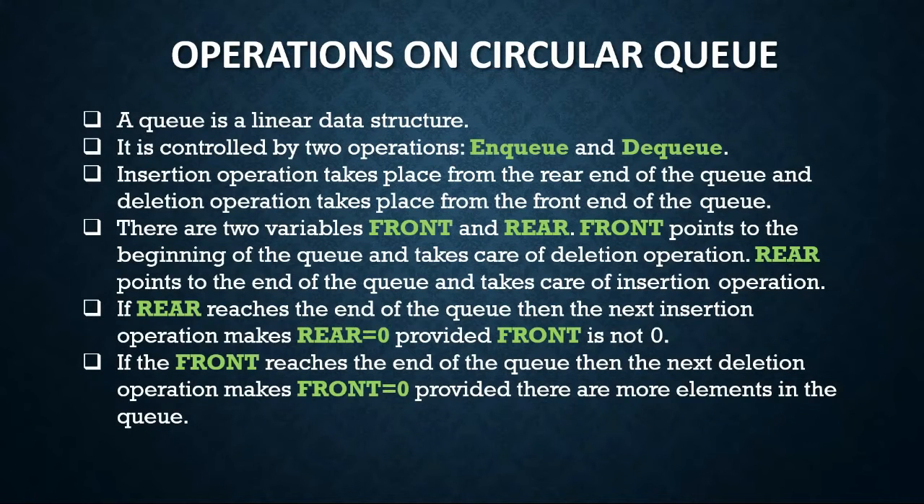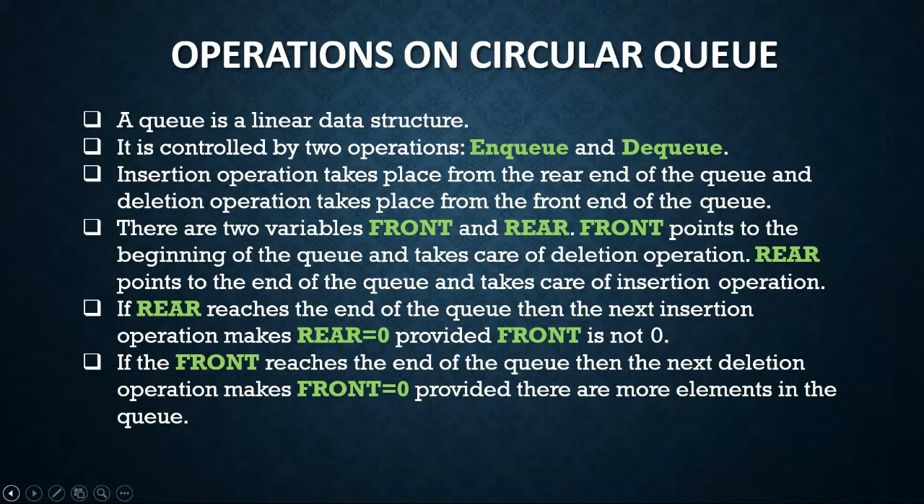Operation on circular queue. A queue is a linear data structure. It is controlled by two operations, enqueue and dequeue. Insertion takes place from the rear end of the queue, and deletion takes place from the front end of the queue. There are two variables, front and rear. Front points to the beginning of the queue and takes care of the deletion operation. Rear points to the end of the queue and takes care of the insertion operation.